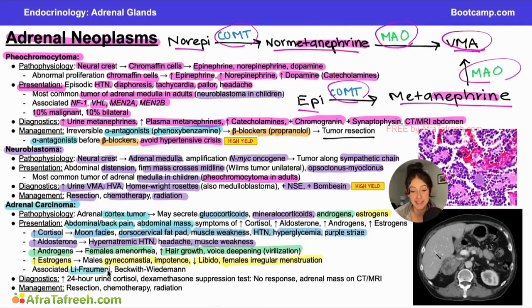Important associations here are Li-Fraumeni and Beckwith-Wiedemann syndromes. And then diagnostics are increased 24-hour urine cortisol. This is a potential cause of primary hypercortisolism. You're not going to see any response to the dexamethasone suppression test because this production of cortisol is unregulated. And then you might see an adrenal mass on CT or MRI.